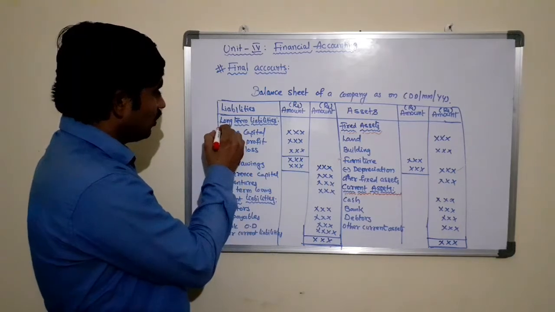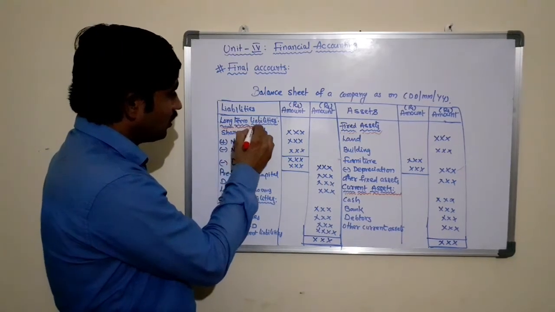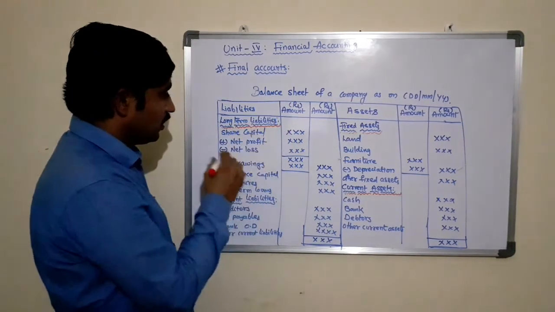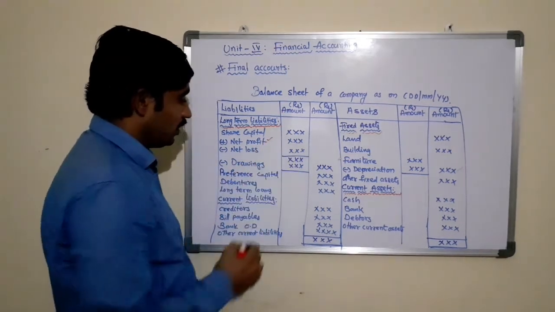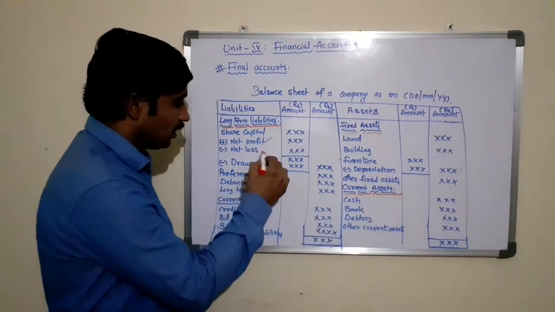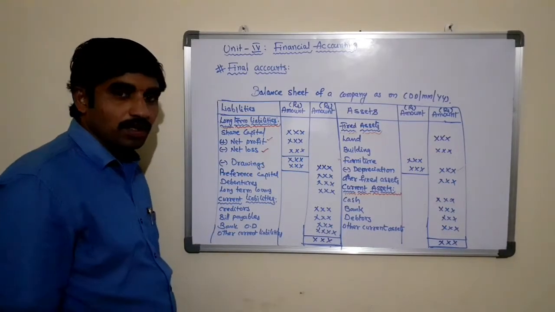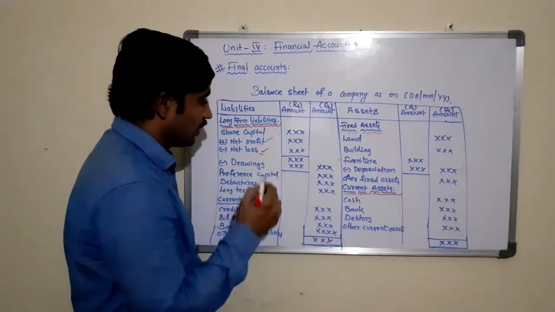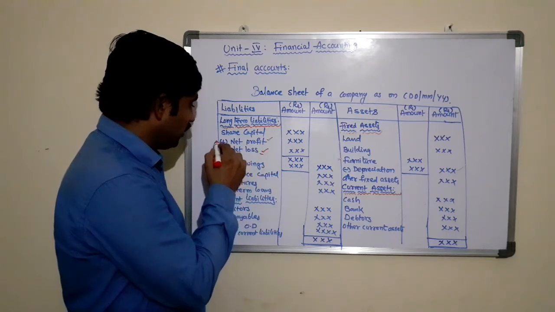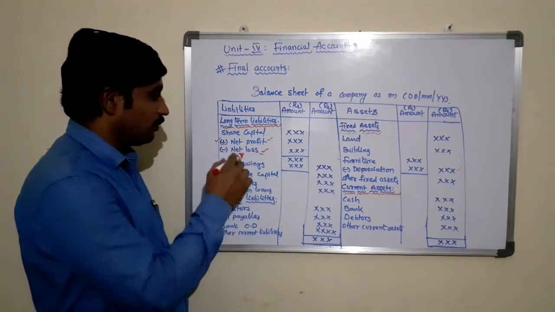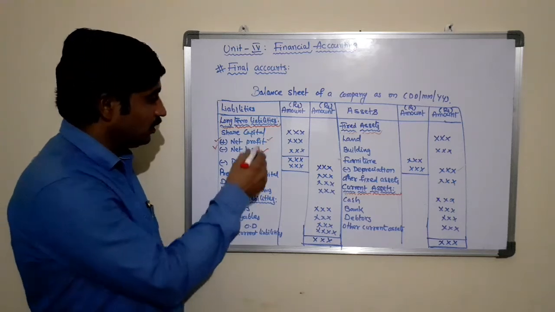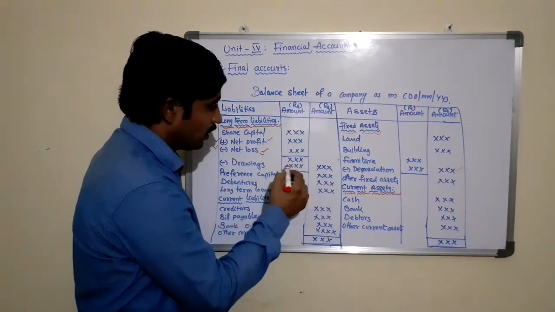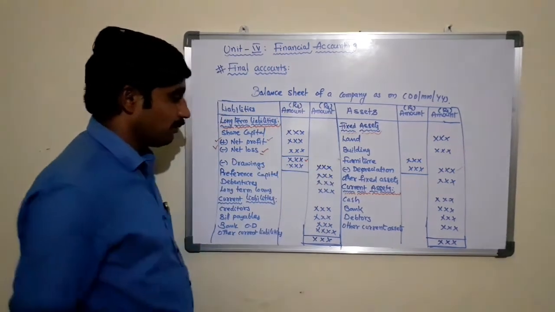Similarly, here the long-term liabilities. Long-term liabilities like share capital, first we need to take, followed by any net profit ascertained or the net loss from the profit and loss account. We need to adjust with the capital. If it is net profit, we need to add the net profit to the share capital. Any net loss, we need to subtract from the share capital in order to ascertain the net capital.